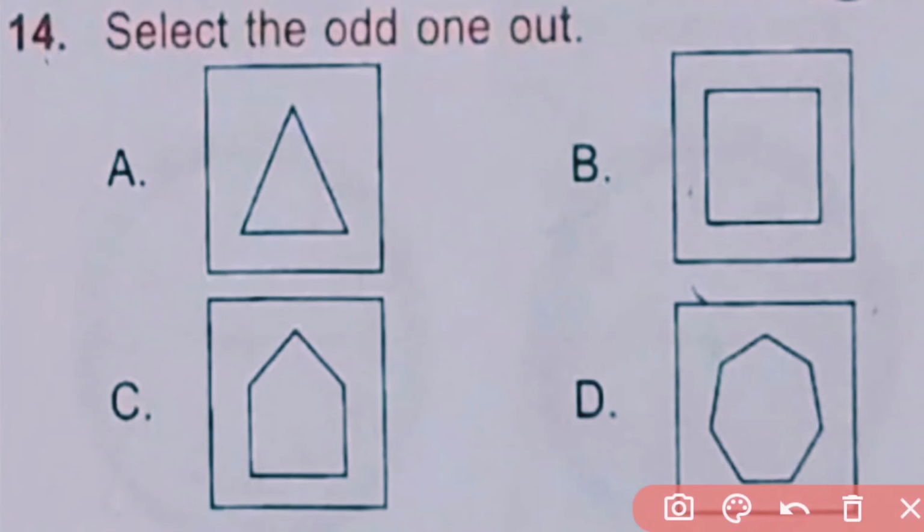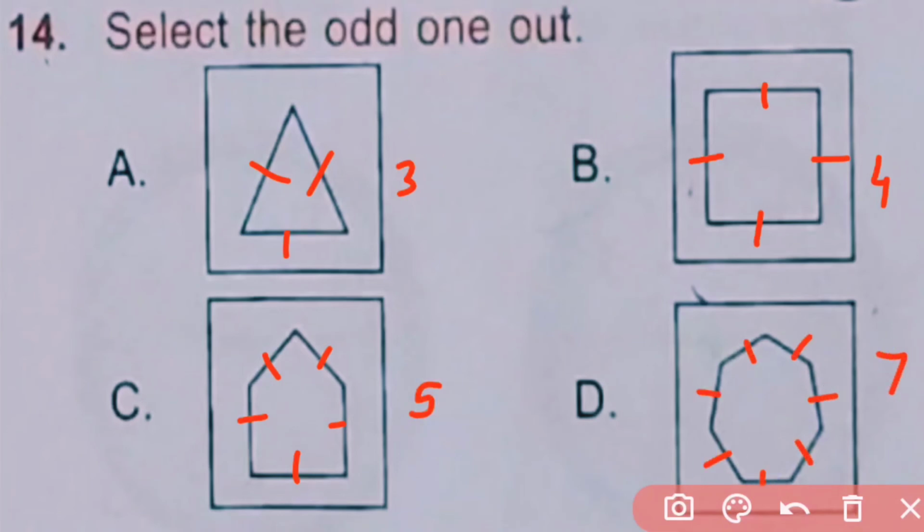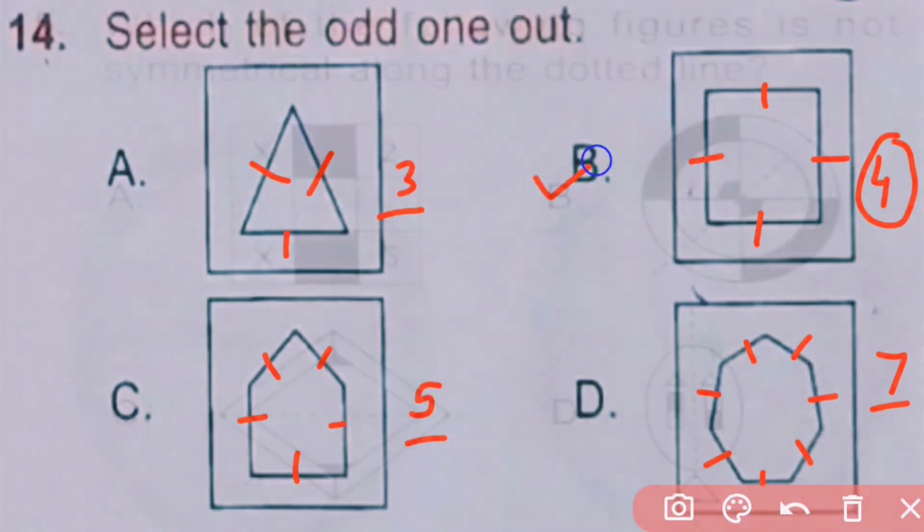Question number 14. Select the odd one out. Here in option A, the inside figure has 3 sides. In option B, the inside figure has 4 sides. In option C, the inside figure has 5 sides. In option D, the inside figure has 7 sides. So here 3 is odd, 5 is odd, 7 is odd, only 4 is even. So B is the odd one out. B is the correct answer.